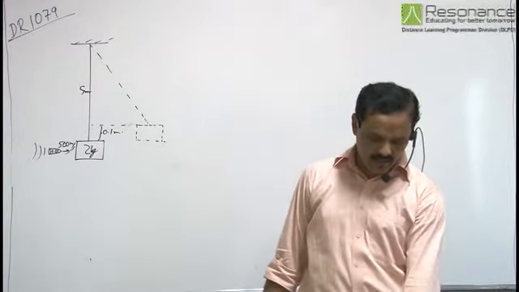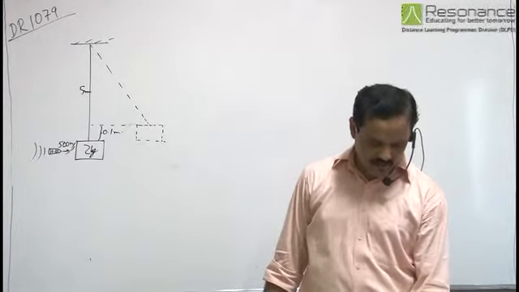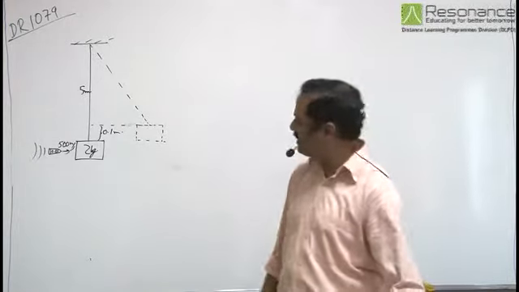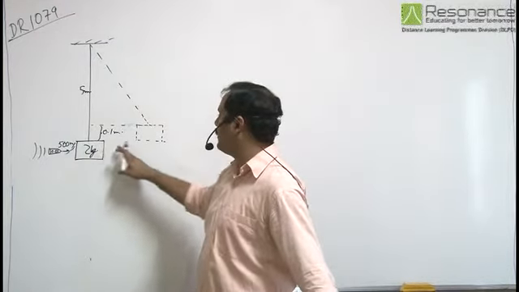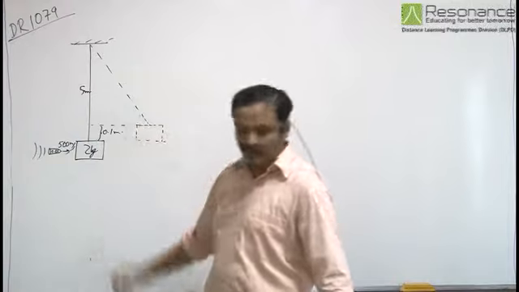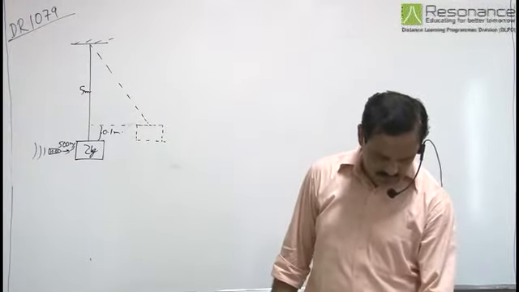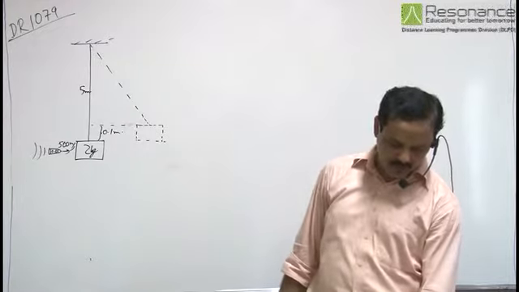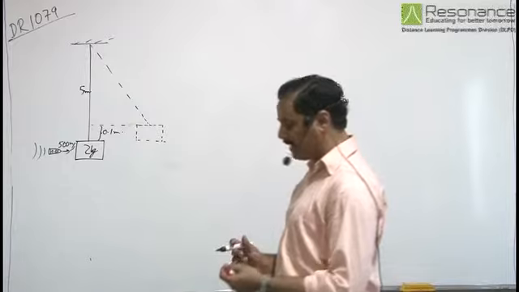The center of gravity of the block is found to raise by a vertical distance of 0.1 meter. So when the bullet hits the block, after coming out, the height of the block increases by 0.1 meter. Now we need to find the speed of the bullet after it emerges from the block.